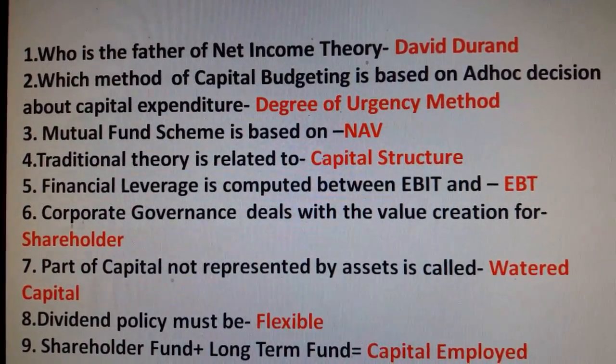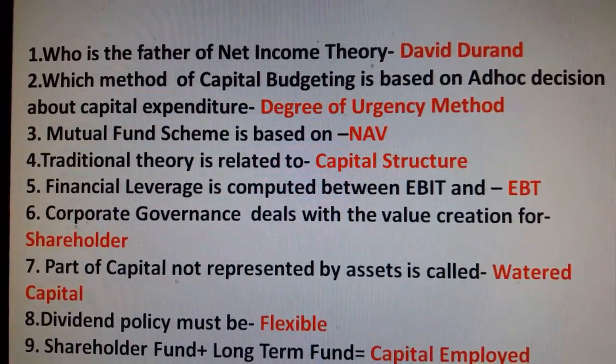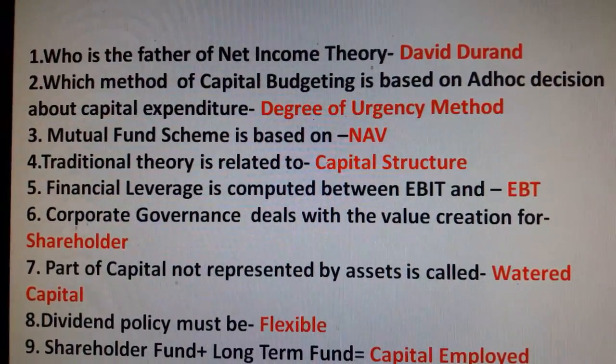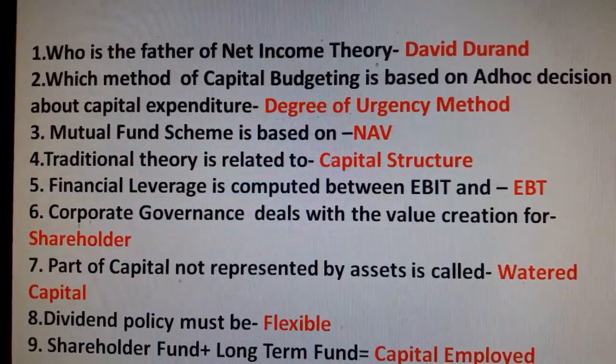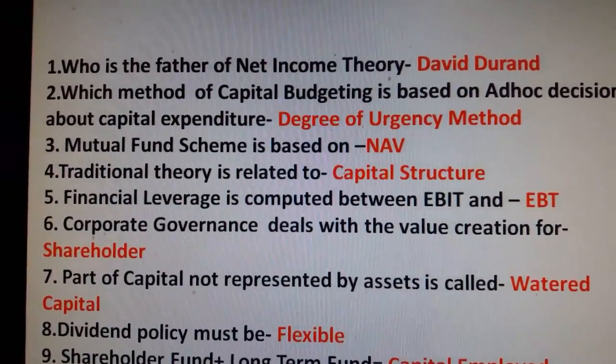Question number 1, who is the father of net income theory? David Durant. Question number 2, which method of capital budgeting is based on the ad hoc decision about capital expenditure? Degree of urgency method. Question number 3, mutual fund scheme is based on net assets value. Traditional theory is related to capital structure.